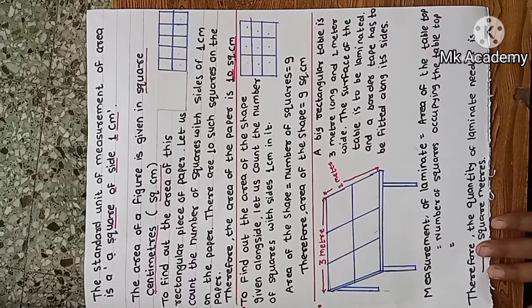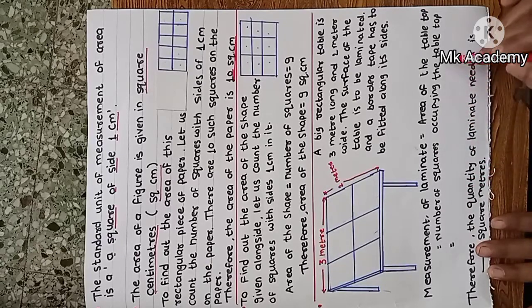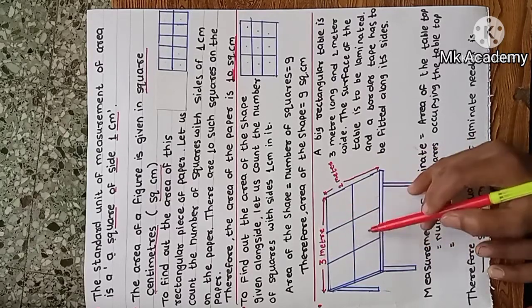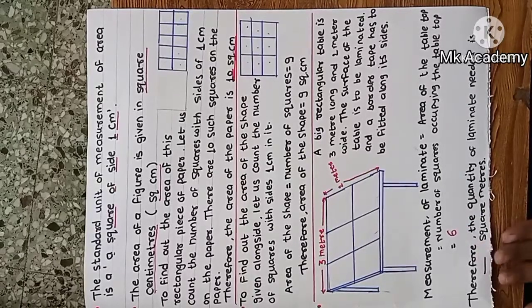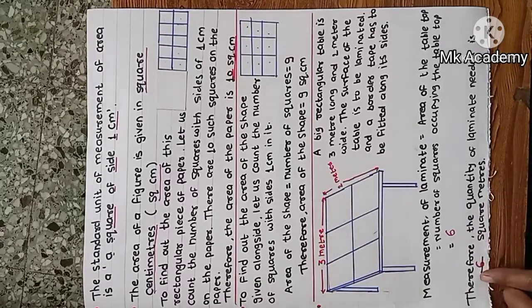We have to calculate the area of the table top, which is equal to the number of squares occupying the table top. How many squares on the table top? Let's count. 1, 2, 3, 4, 5, 6. Therefore the quantity of laminate needed is 6 square meter.